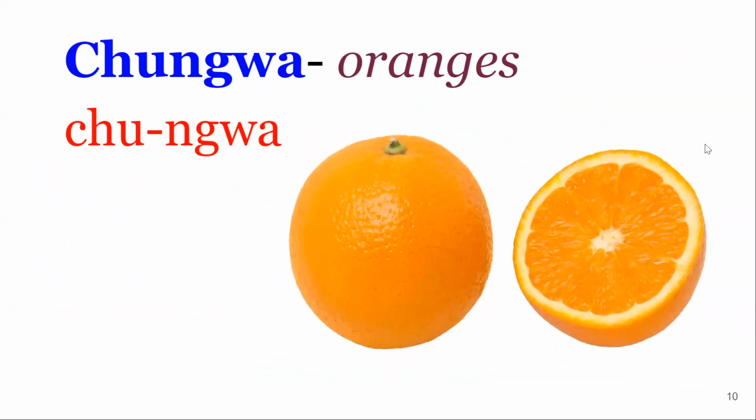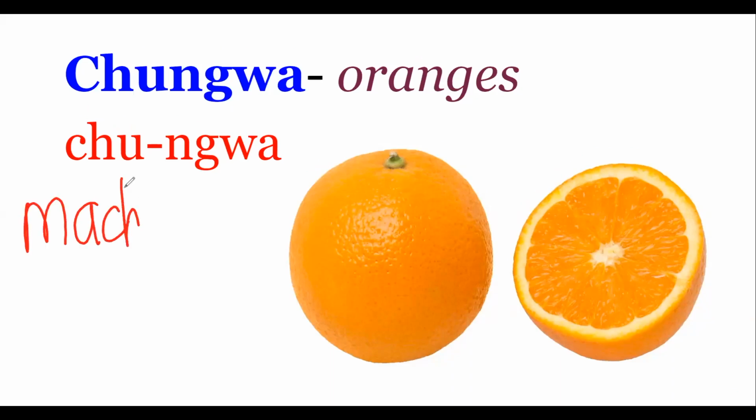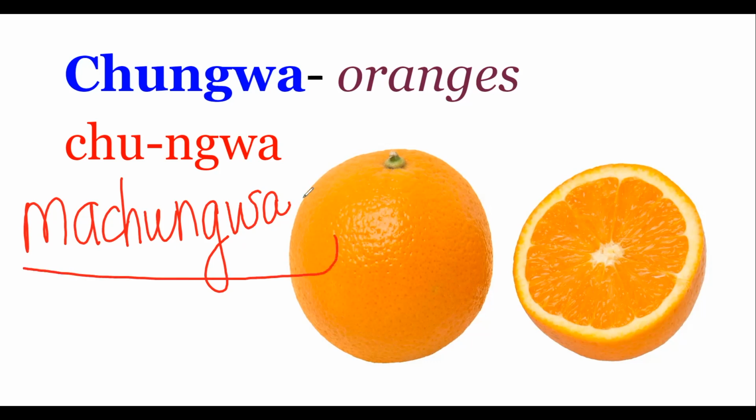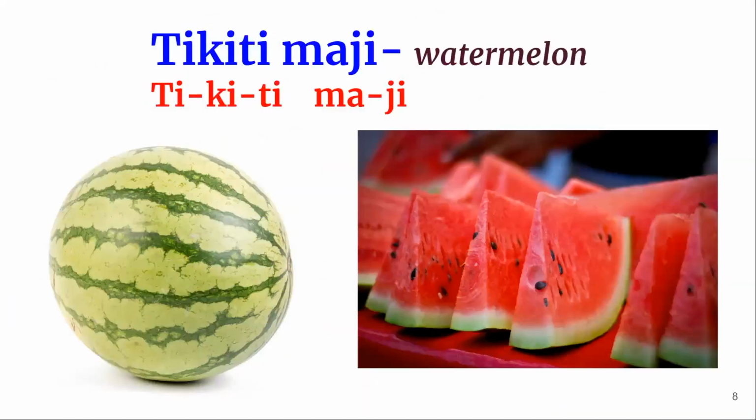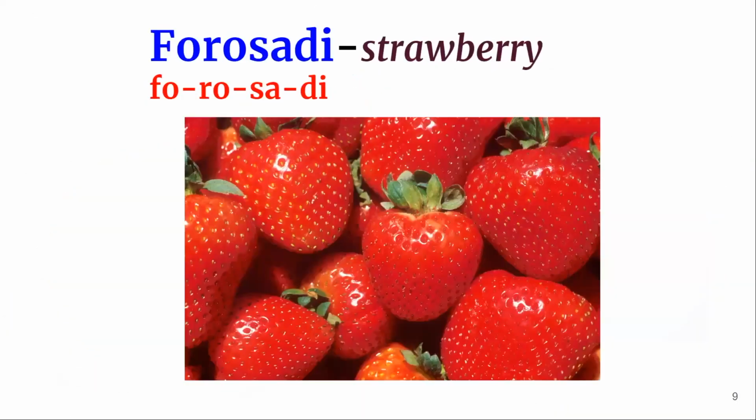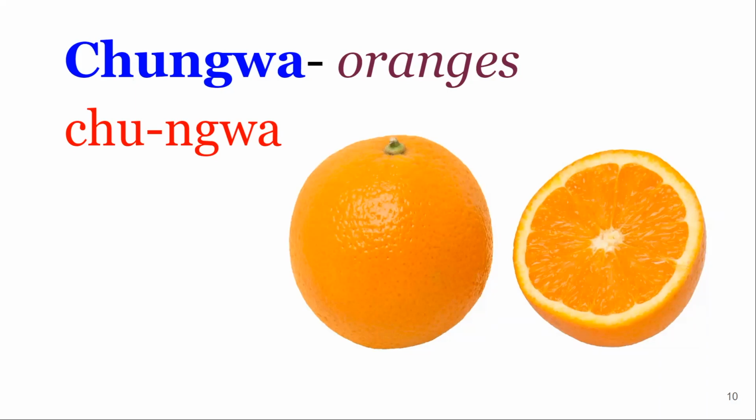One orange, chungwa. If it's more than one orange, it is machungwa. Machungwa, more than one. Same as color, the orange color is machungwa. Tikiti maji, watermelon. Forosadi, strawberry. Chungwa, orange. Machungwa, oranges.